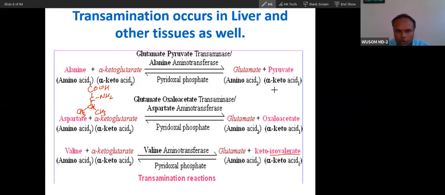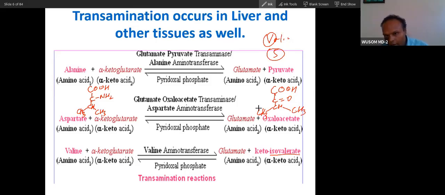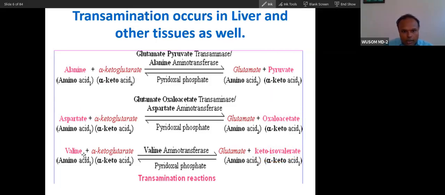Now when valine converts into the keto acid, this becomes CH2, then CH3, and CH3. So this is 5 carbons: 1, 2, 3, 4, 5. Valeric means 5. V is the Roman numeral 5, so you can remember that valeric is 5. If there are 5 carbons it is called valeric, but since there is a branched chain, it is isovaleric. So this is keto-isovaleric acid. Valine will convert into keto-isovaleric acid. This is the reaction you can see.